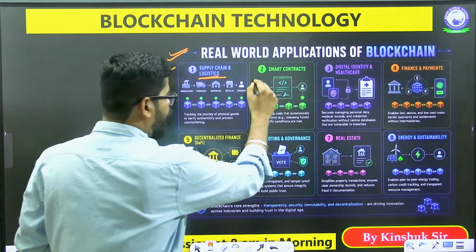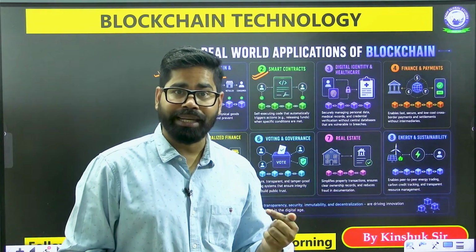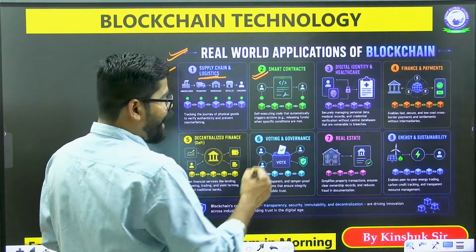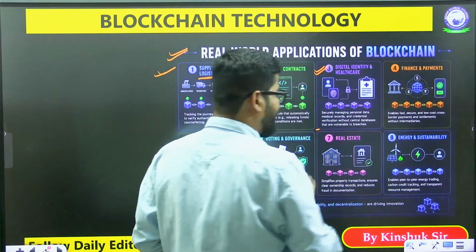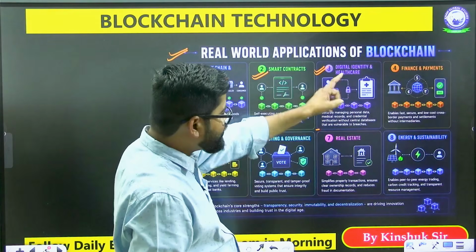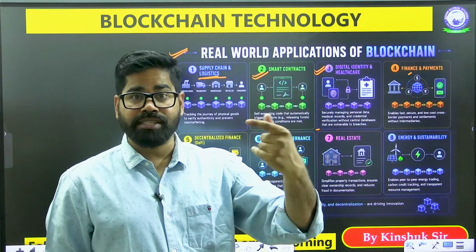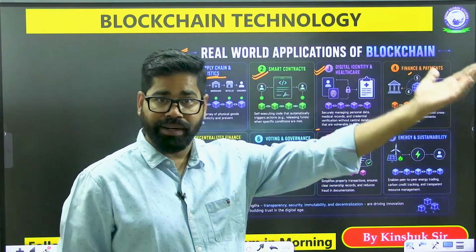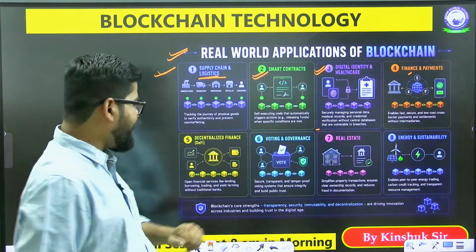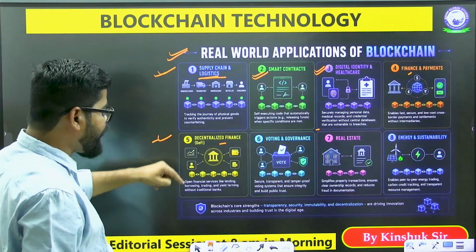We can also have smart contracts. We can have smart contracts which are immutable in nature. Data cannot be changed once it has been recorded. Then we can have digital identity and healthcare, personal data, medical records, credential verification. All these things can be done here. We can use this, of course, in finance and payment. Like we have the central bank digital currency, we have the private cryptocurrencies also. They are based on this blockchain network. Then we can also have decentralized finance, like lending, borrowing, trading, yield farming.